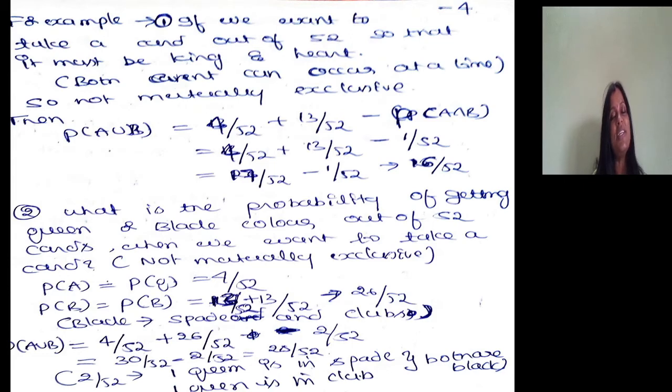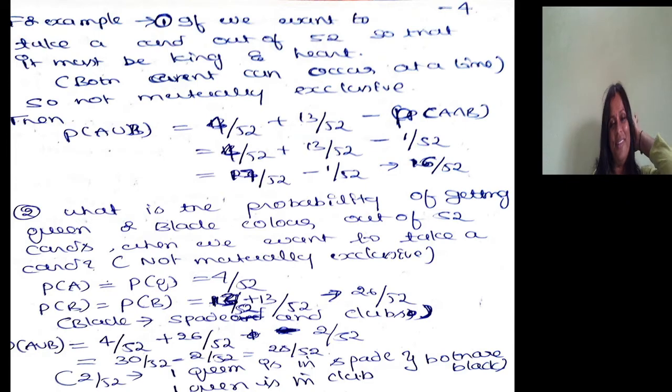A card having the shape of heart can also be a king. We are going to study cards in detail when we start solving problems on probability, that we will see later. But we know that there are 4 shapes of cards, and each shape has a king. That's why heart also has a king. So when you take a card, there is a probability of getting heart and king, because the card has the shape of heart and at the same time may be a king.